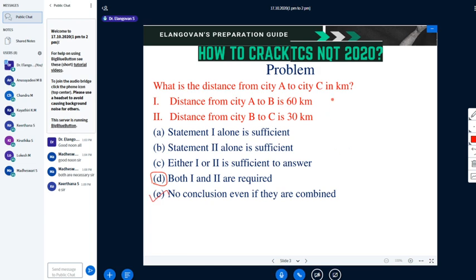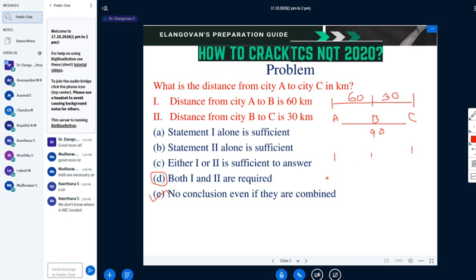So that is what I have told: don't assume anything. I am checking with 3 cities. This is city A, city B, city C. This is your assumption, right? The distance from city A to B is 60 and B to C is 30. So what is A to C? It is 90, we can say. Yes, Kirtana. But who knows that A is here and B is here? C can be located here also.